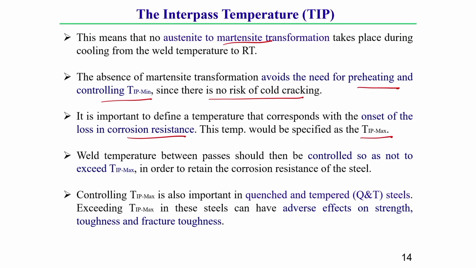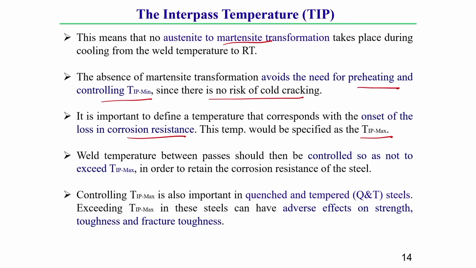It is observed that in between two consecutive passes, if the temperature goes above some particular range, there is a chance of loss of corrosion resistance. So, the weld temperature between passes should be controlled so as not to exceed TIP max, in order to retain the corrosion resistance of the steel.